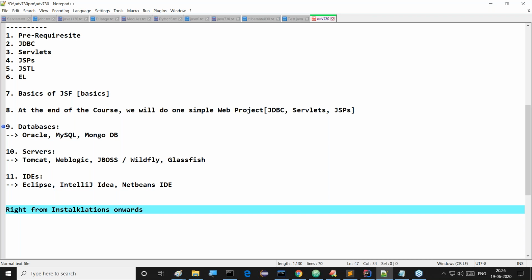WebLogic server I'll download from internet. I will install it in front of you, and I'll work with that. So all these things, I'm going to do everything live. Everything I'm going to do in front of you. No need to think much about it.